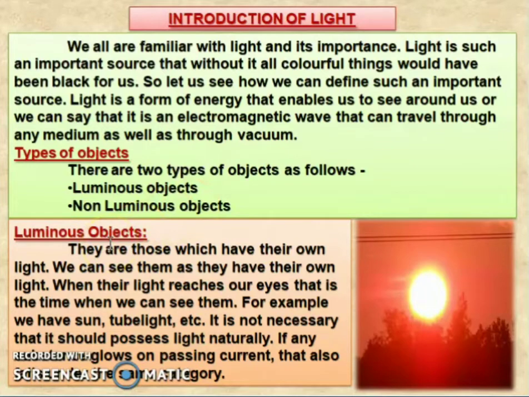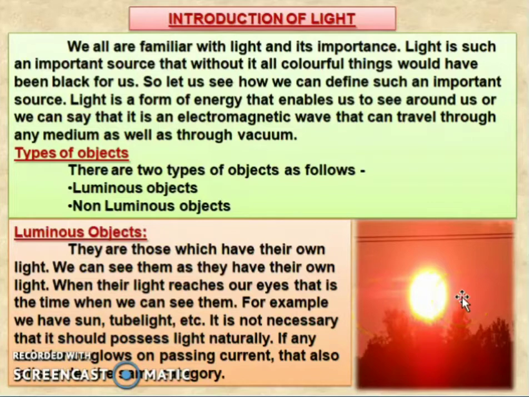So what is luminous object? They are those which have their own light. We can see them as they have their own light. When their light reaches our eyes, that is the time we can see them. So for example, we have sun, tube light, etc. It is not necessary that it should pass us light naturally. If any substance glows on passing current, that also falls under the same category. So this is the example of a luminous object that they have their own light.